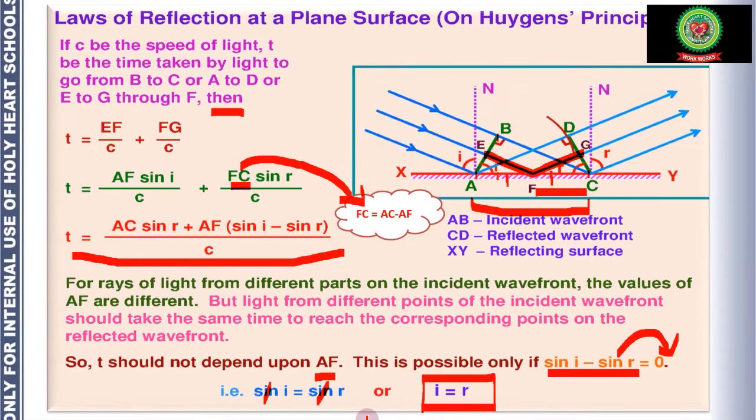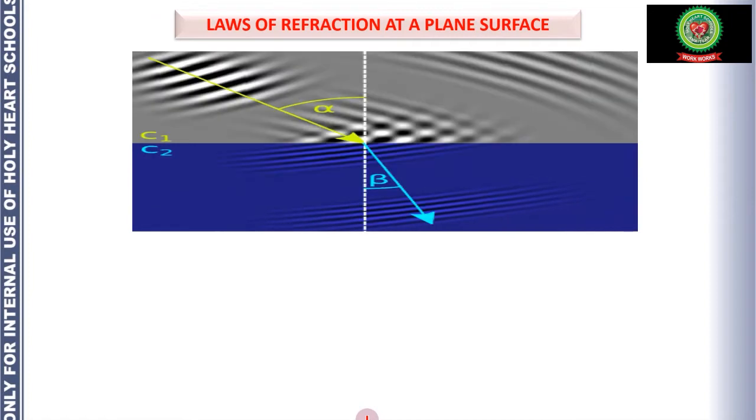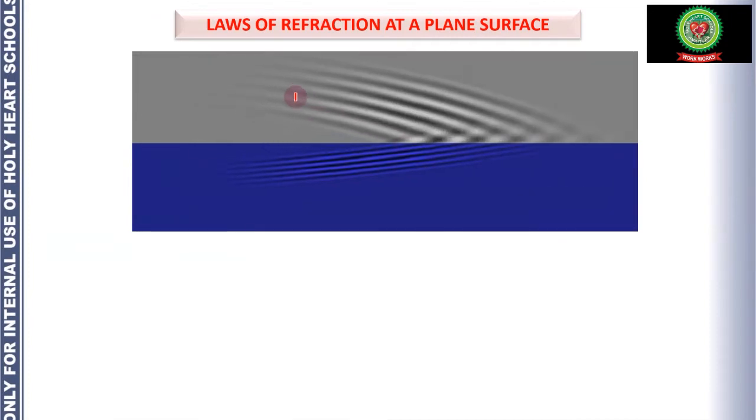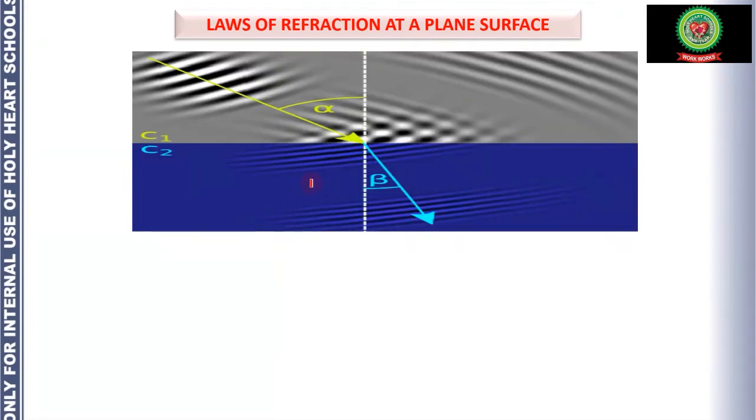This is called the law of reflection. Now next, proceed to the laws of refraction at a plane surface. Let's see what happens during refraction. So this is the first medium and this is the second medium.